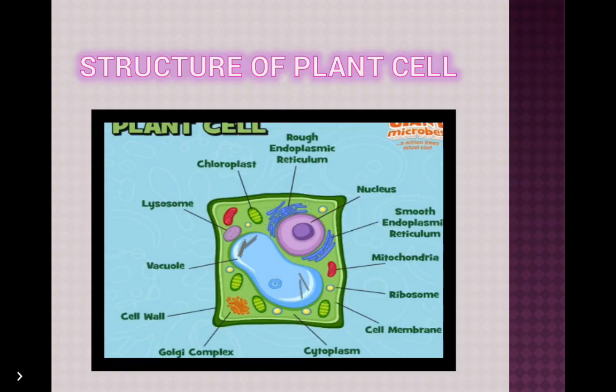Now, structure of plant cell. Plant cell also contains a cell membrane, but besides the cell membrane, a plant cell contains a cell wall. It is an extra layer present outside the cell membrane. Plants are fixed in one place, have to face unfavorable conditions and do not have any skeleton for support. The cell wall provides rigidity and protection to the plant cell. It is made up of cellulose.